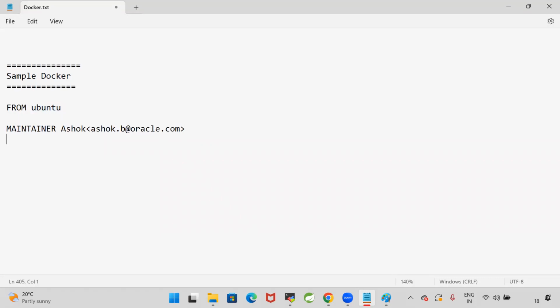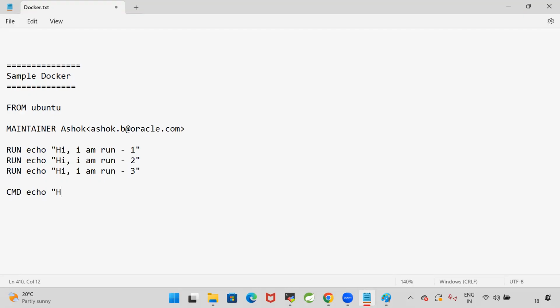Now here, I'm going to specify the RUN command, echo. Echo is used to print a message. Hi, I am run 1. Run command 1. So first RUN I am executing. Similarly, I'm specifying RUN 2 and RUN 3. Then similarly, I'm specifying CMD echo.